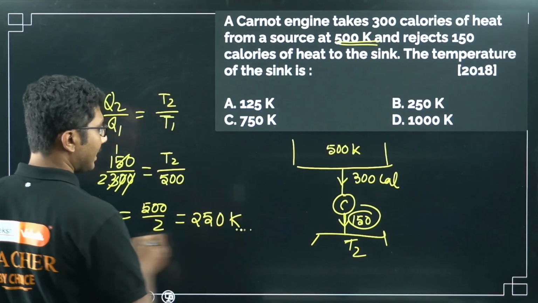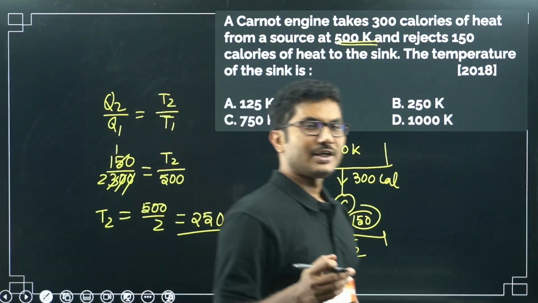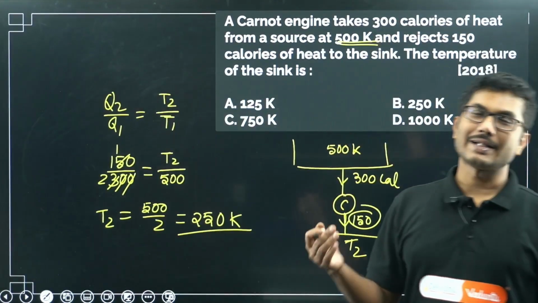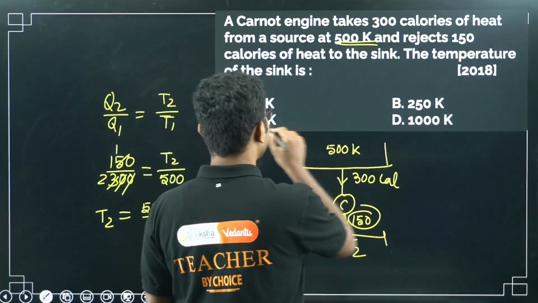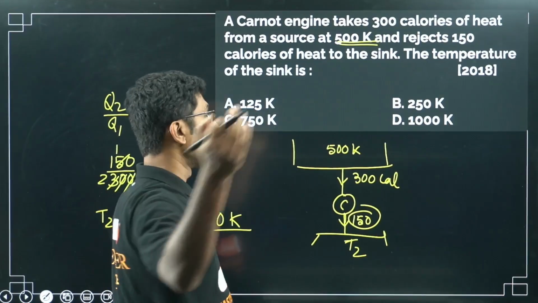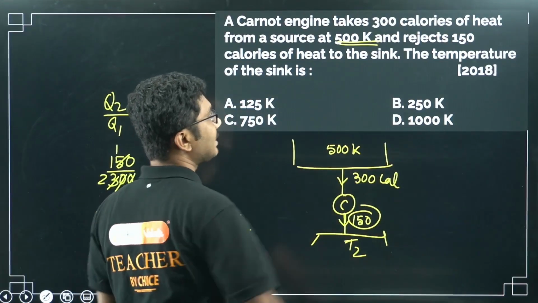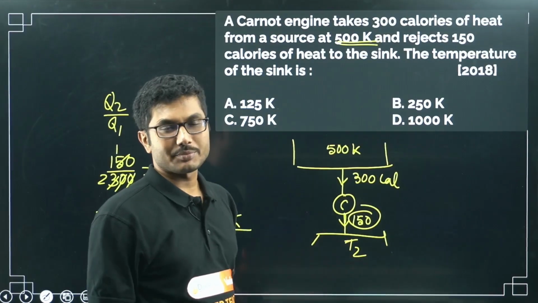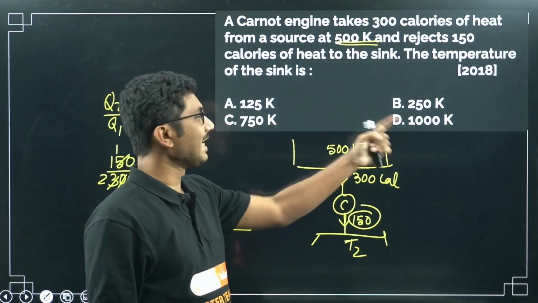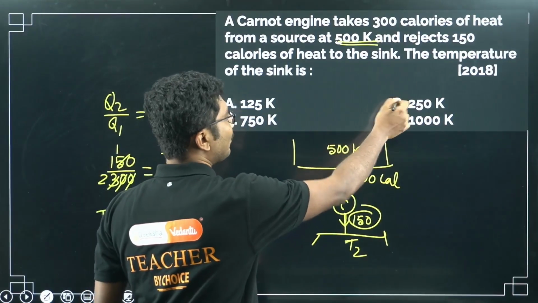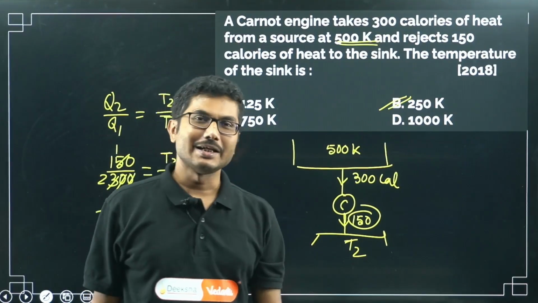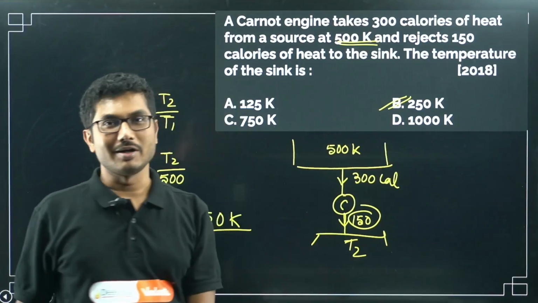Now remember that the temperature of the sink should be smaller than that of the source. Very, very important. In case you are guessing, you should remember that the temperature of the sink should be less than that of the source. So options B, C and D are automatically gone. You can either guess this, but if you know the formula and calculate it, then you realize this is 250 K only, right?